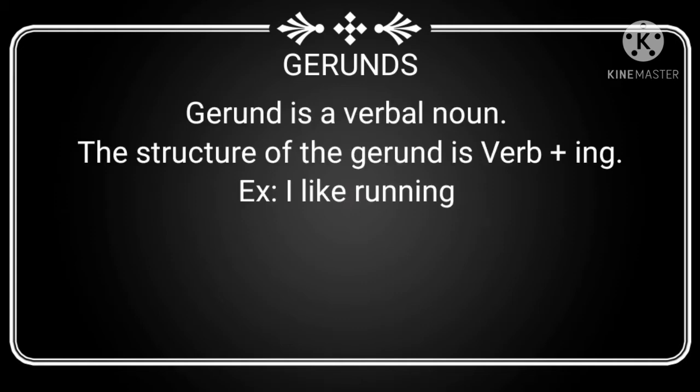Okay, children, today I am going to teach a new grammar, gerunds. First, let's see what is gerund. Gerund is a verbal noun. The structure of the gerund is verb plus ing. It looks like a verb, but it is not a verb. It functions as a noun. Let's see an example. I like running. Here, I is a subject, like is a verb, running is a gerund. The structure of the gerund is verb plus ing.